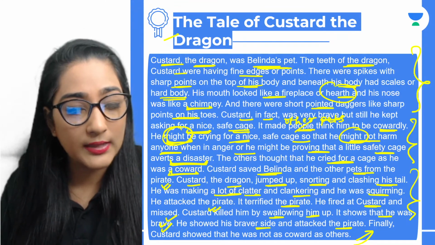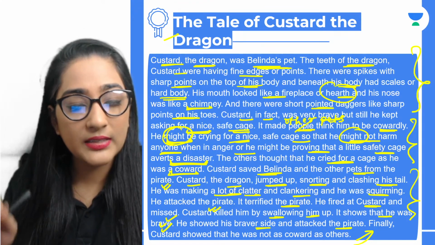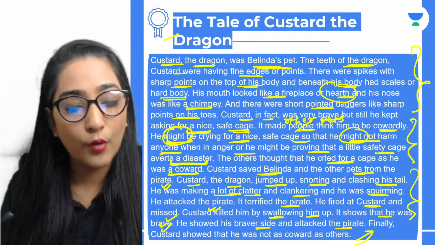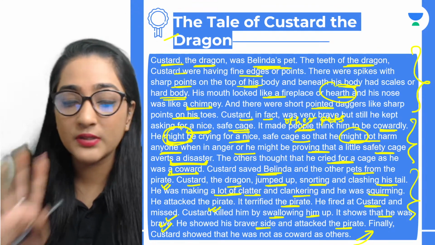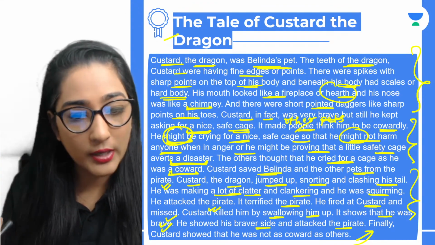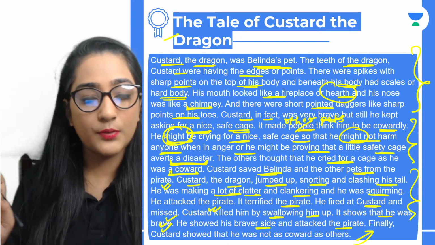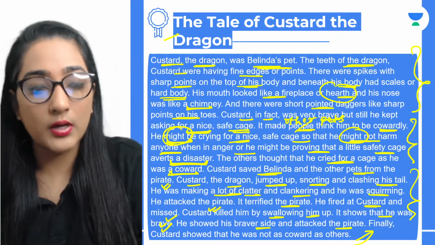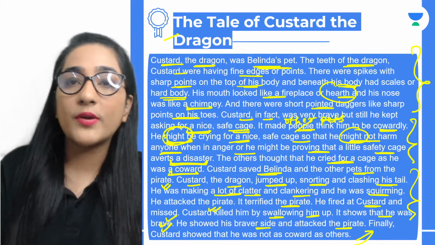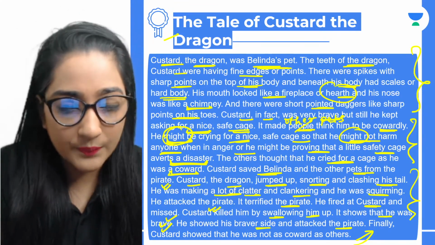Alright, are you all getting that? The pirate has teeth like a sword, one leg of wood, a terrified look, and pistols in both his hands. Okay, is that clear to everybody? Yes, so that is the right answer. Right, everyone, you can now come up with your doubts immediately.